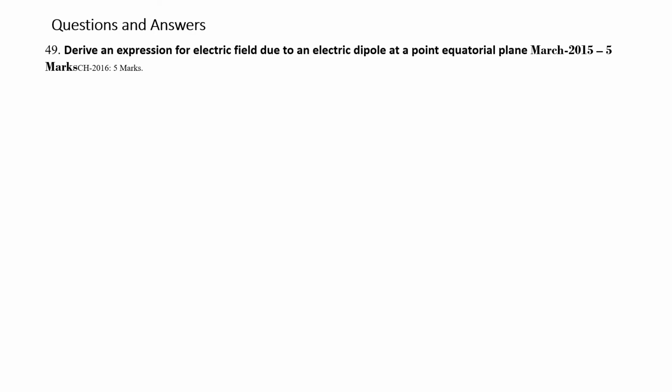The question says, derive an expression for electric field due to an electric dipole at a point in the equatorial plane. The equatorial plane is the perpendicular bisector line between the dipole and the point.